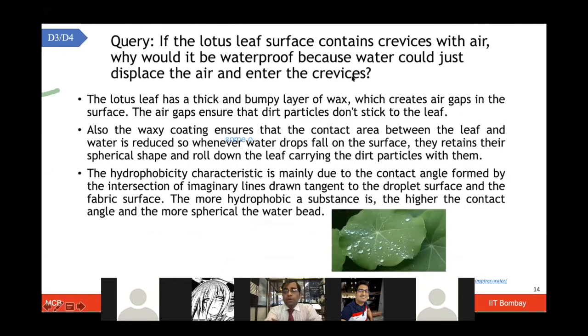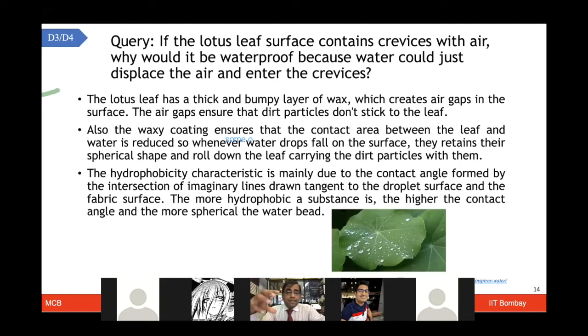All right, one more question was about the waterproofing of the lotus, which we spoke about. We tried to give you some examples of biomimicry and bio-inspired engineering, that is, how people have made observations from nature and tried to use those to come up with new devices or new products. In the lotus, the water droplets cannot stay and they roll down. The same phenomenon was utilized by Evologics and a paint company, who tried to come up with new ways of making buildings stain repellent and water repellent.